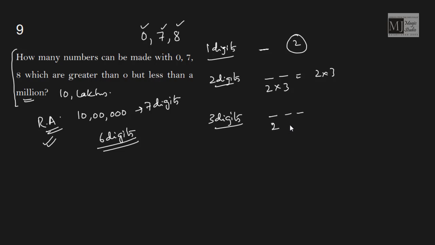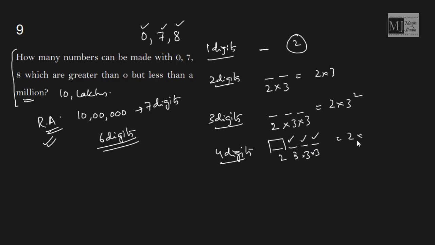2 in the first place. In the second place we can have all 3. In the third place we can have all 3. 2 into 3 square for a 4 digit number. Again 2, 3, 3, 3. We can have all the 3 digits in the second, third and fourth position, but in the first position we can't have 0. So it is 2 into 3 to the power 3.